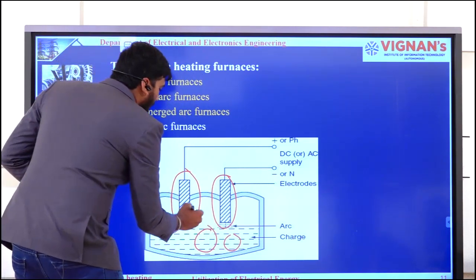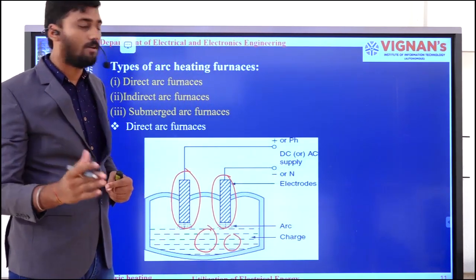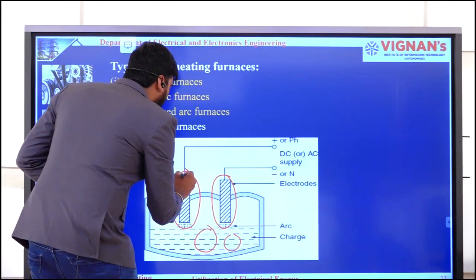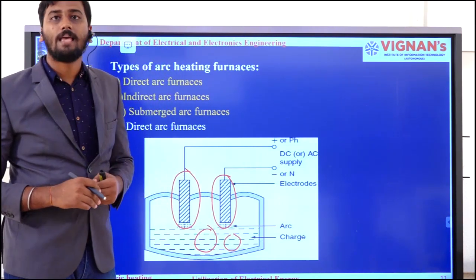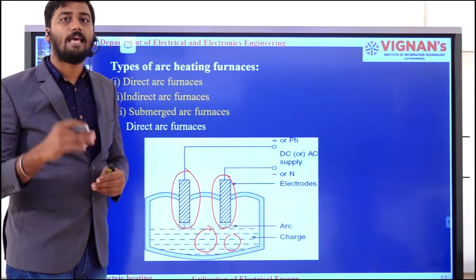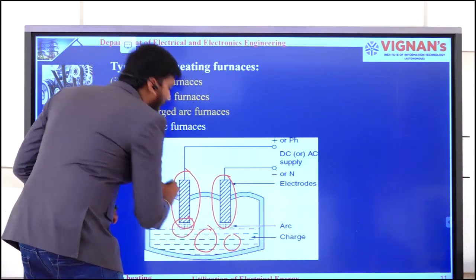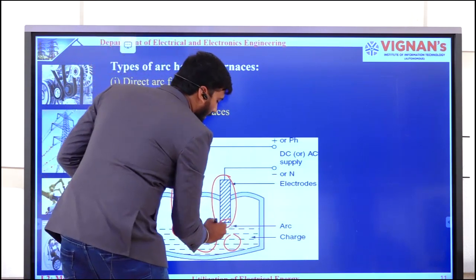Once I connect the DC power supply or AC power supply, the current starts flowing through these electrodes, and the electrodes get heated up. As the electrodes get heated up, they will generate the arc. This is the so-called arc.